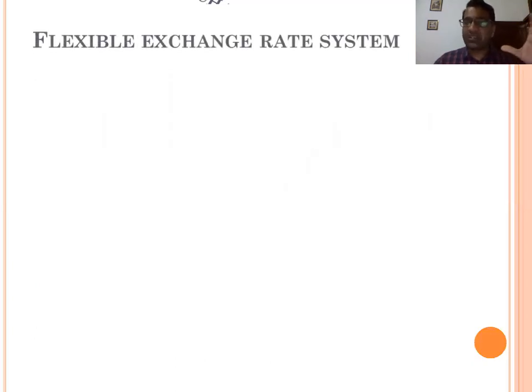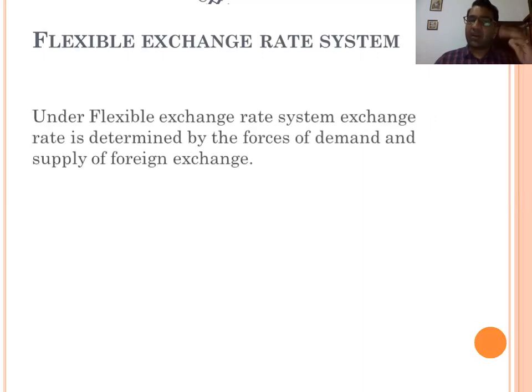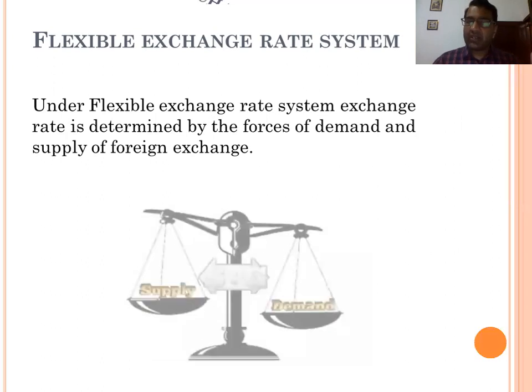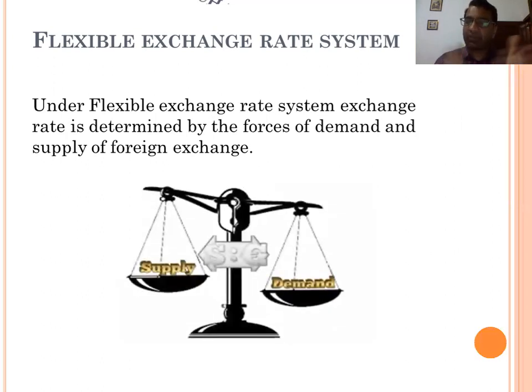The second system of exchange rate is the flexible exchange rate system. Under this system, the exchange rate is determined by the forces of demand and supply of foreign exchange. It means it is not fixed, it is flexible. It is decided by the market forces, not by the authority. Okay, the demand and supply forces. Where demand and supply intersect at a point, the exchange rate is determined.